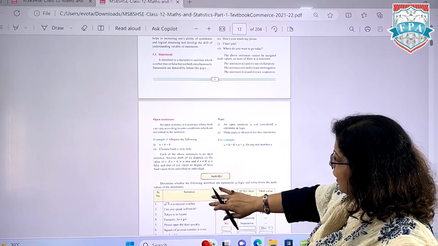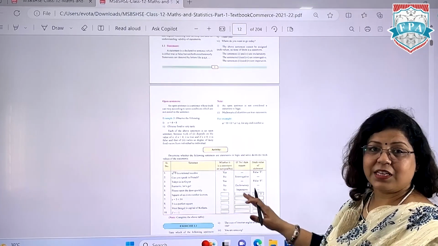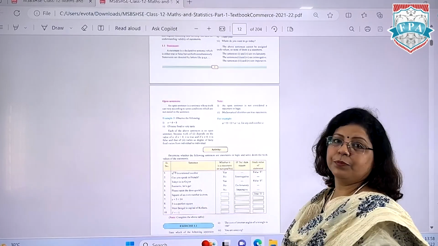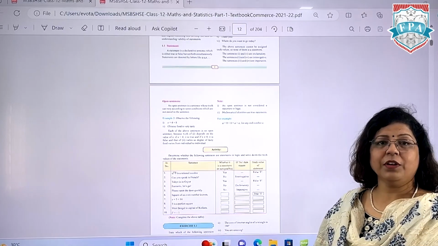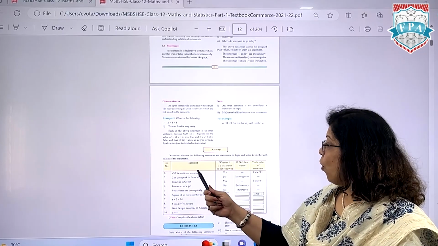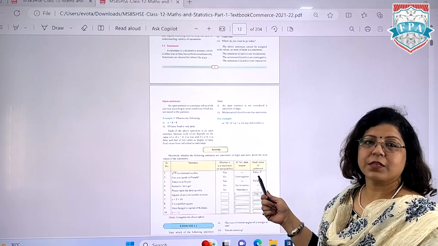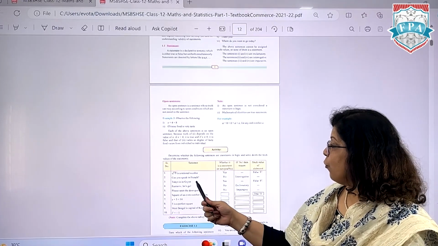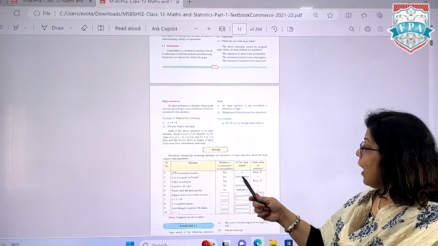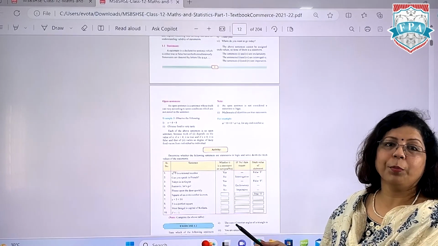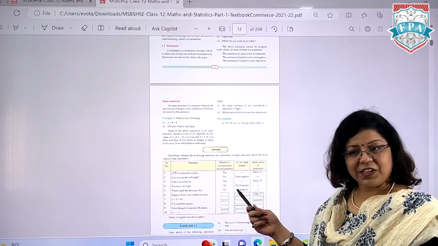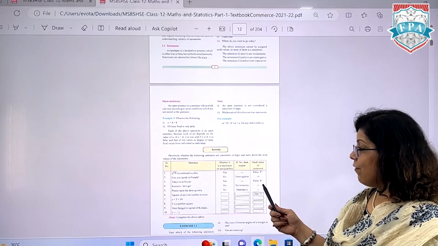Now, since I'm going for the HSC syllabus right now, I'm taking examples from your textbook to help you understand. Like, minus root 9 is a rational number. Whether it's a statement: it is a statement, and as we know it's not a rational number, so the truth value is false. Second, can you speak in French? Now we are asking something. It's an interrogative sentence, so this will not be your mathematical, logical statement. Tokyo is in Gujarat. A statement is there, but it's a false statement. So the truth value is F.